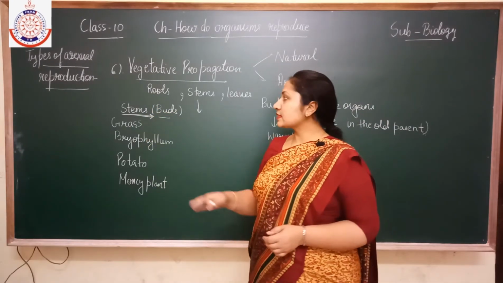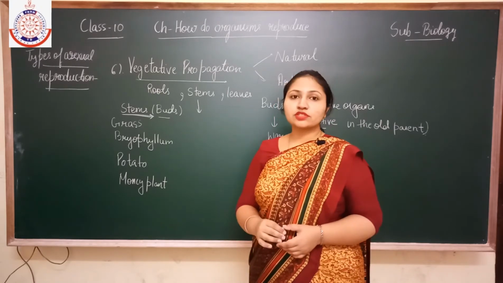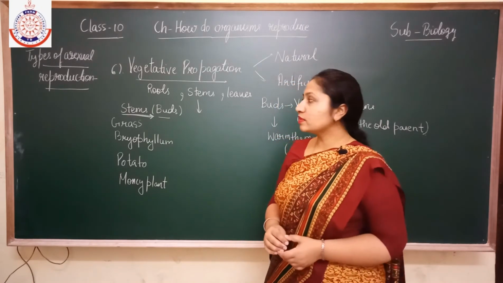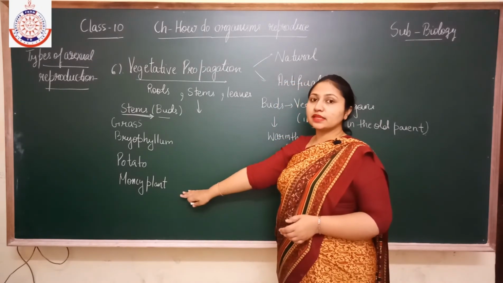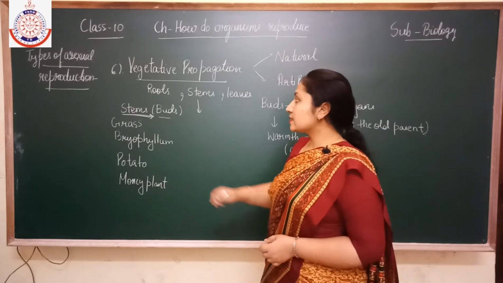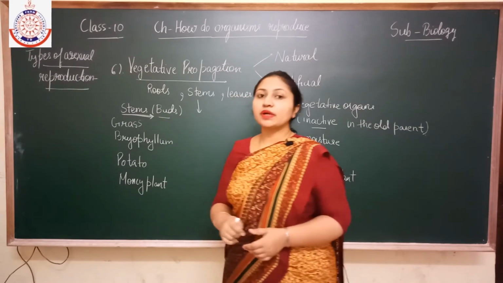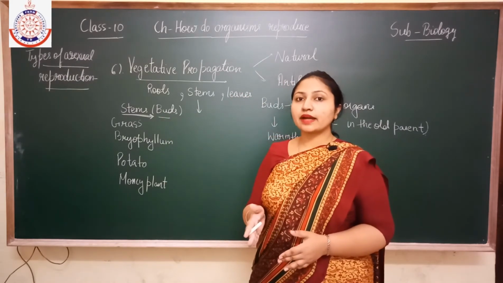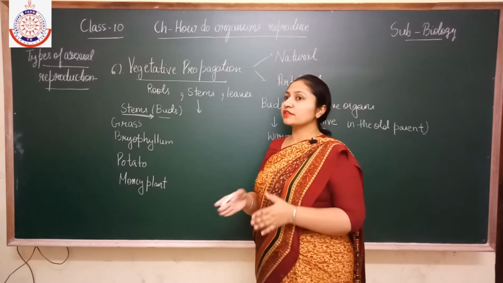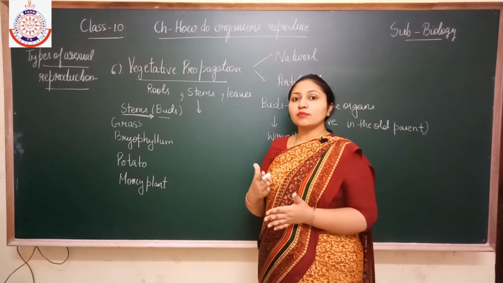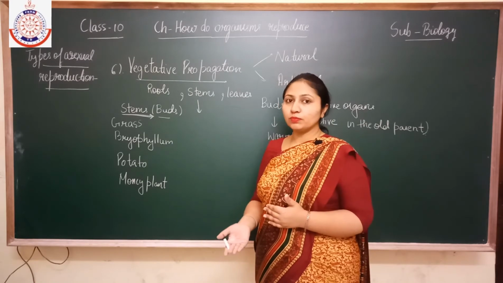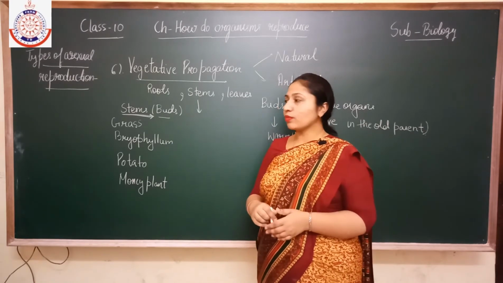Now we will discuss how the stem of these plants is responsible for the formation of a new plant. Actually the stem contains the buds, but in an inactive state. But if the buds present in the stems get the proper warmth and moisture, then they are responsible for the formation of a new plant. So let's discuss one by one.